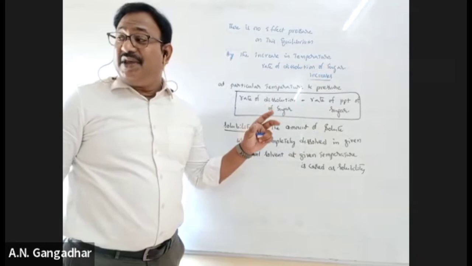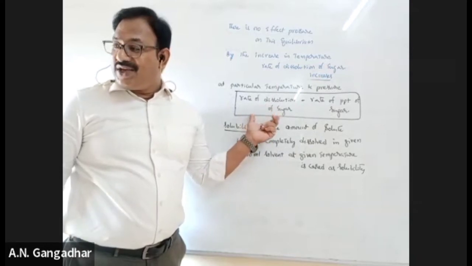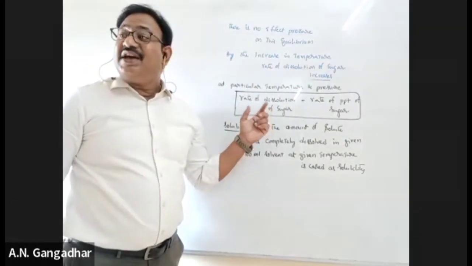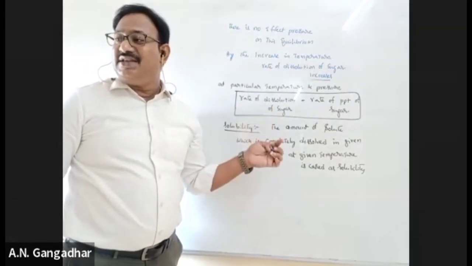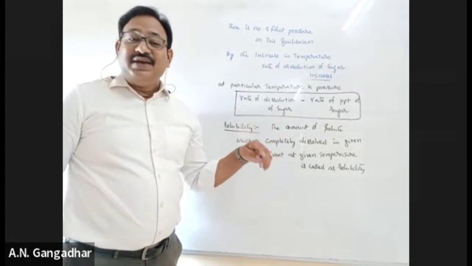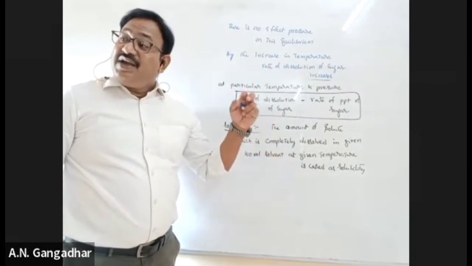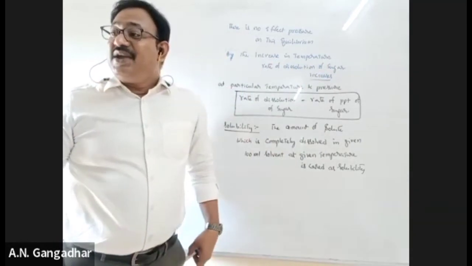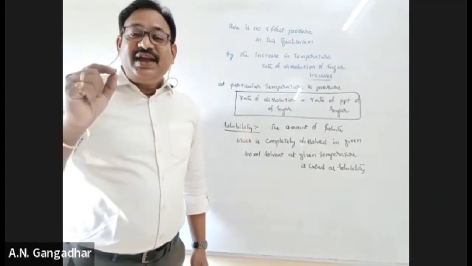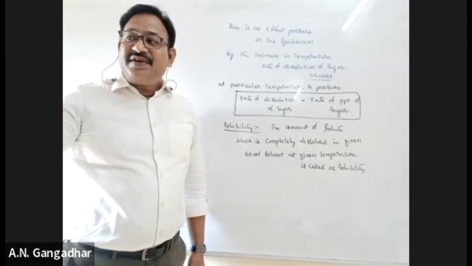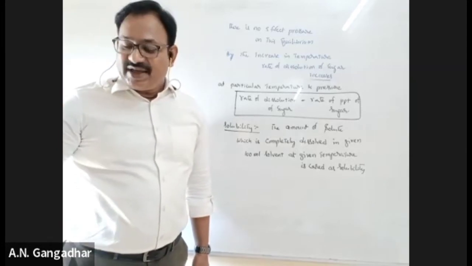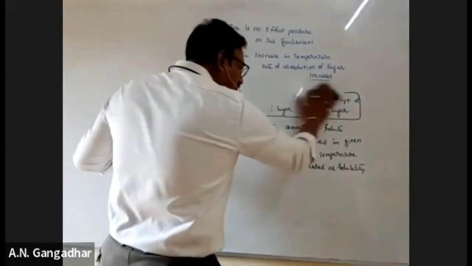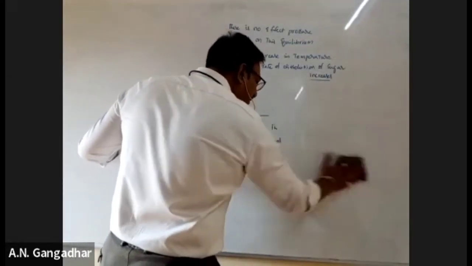Here I have written sugar, that's why as temperature increases, rate of dissolution of sugar increases. In some other solids, it may decrease also. It depends on del H of the solution. Okay, I'll go through this point in detail. I'll ask you to listen carefully.